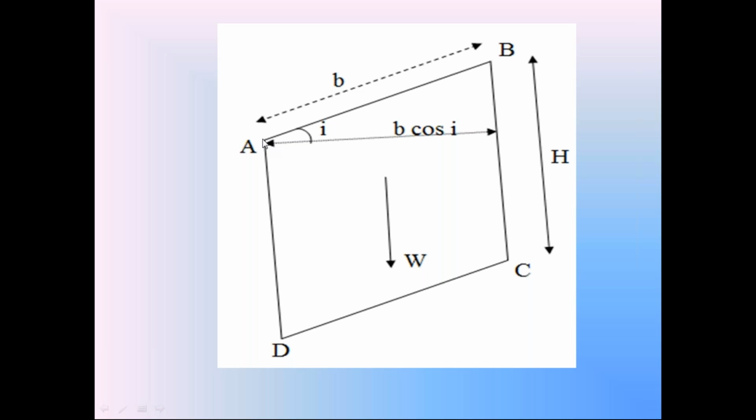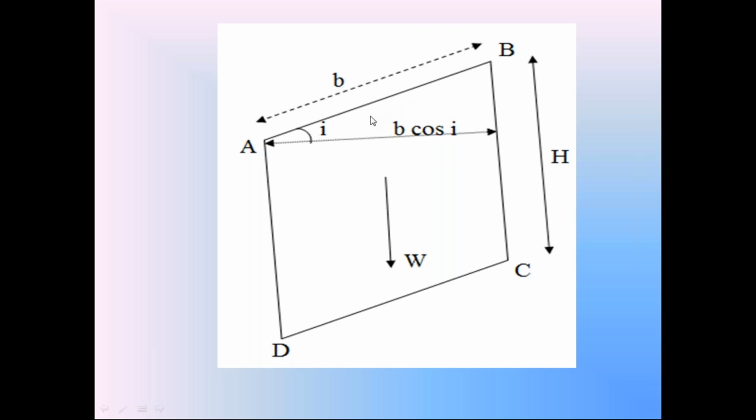Consider unit thickness in the perpendicular direction. Take unit thickness of this soil prism. So the volume of this soil prism is height H into horizontal width B cos I into unit thickness 1. So the volume of this soil prism is H into B cos I.